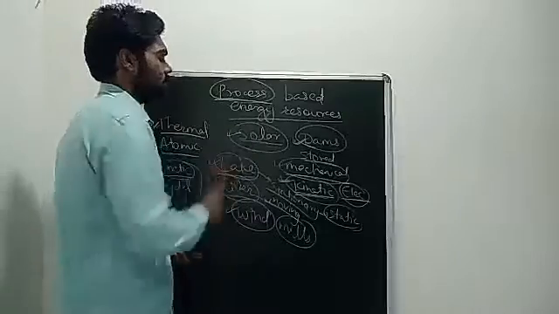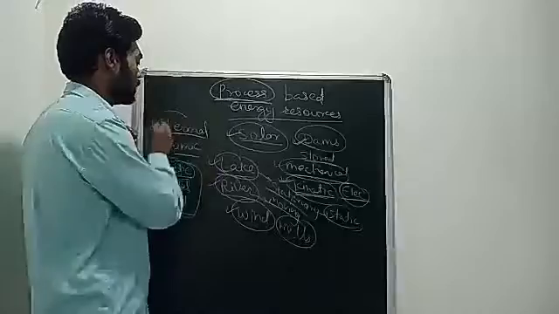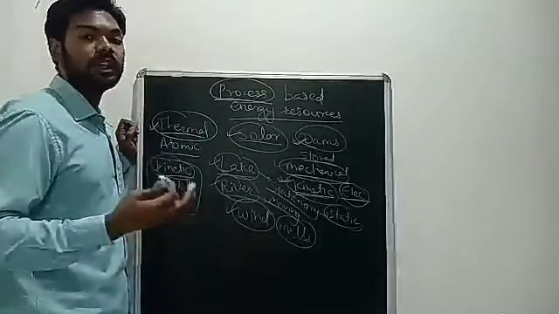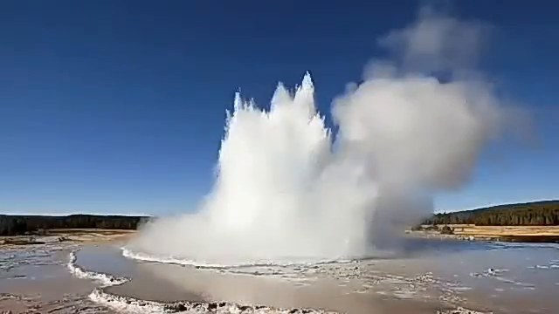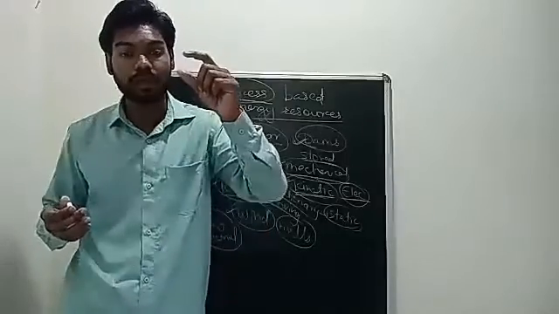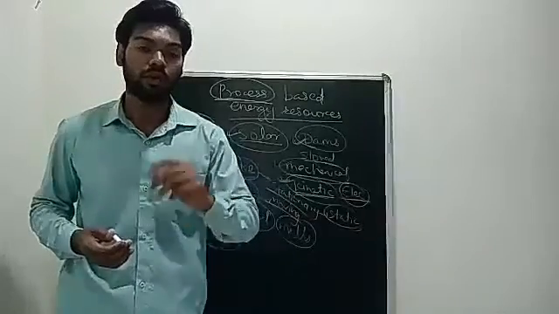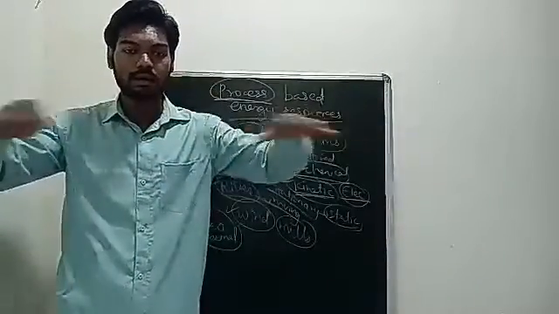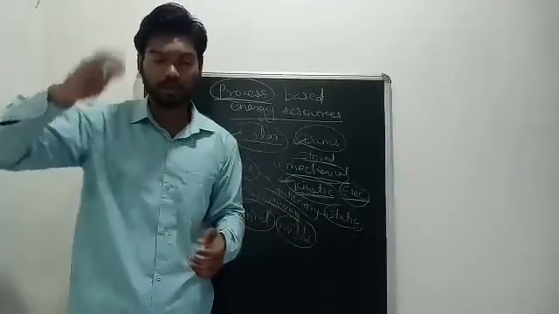Now I told you thermal energy, we will use it from the sun. Next, we can also use the thermal energy from the ground. That is called geothermal energy. Now you all know that there is volcano below the earth's surface. I told you about the crust, mantle and core. So below the crust, below our land, there is all volcano. At some places there are mountains and there are troughs.